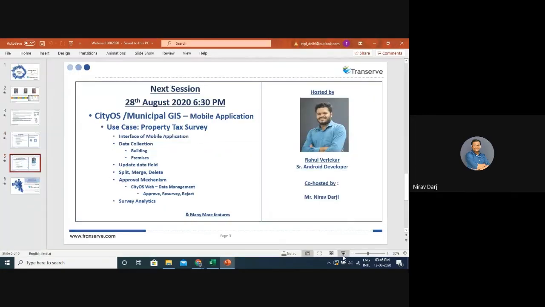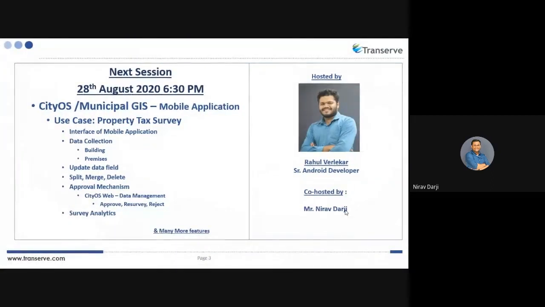Okay, so the next session will be on 28th of August at 6:30 p.m. Indian Standard Time. And my colleague, Mr. Rahul Velekar, will talk about the mobile application part.